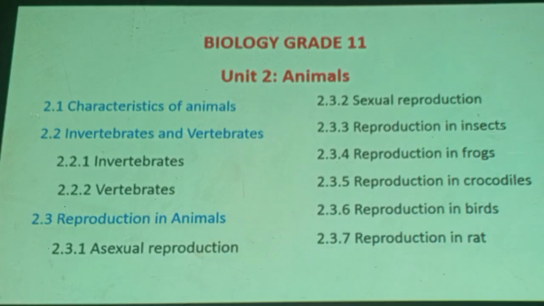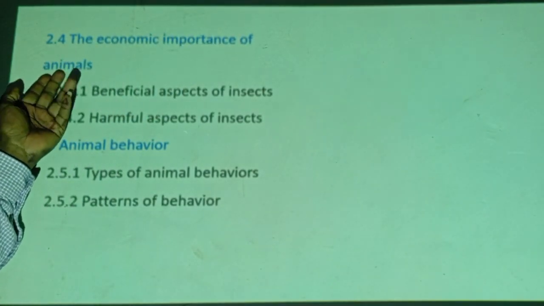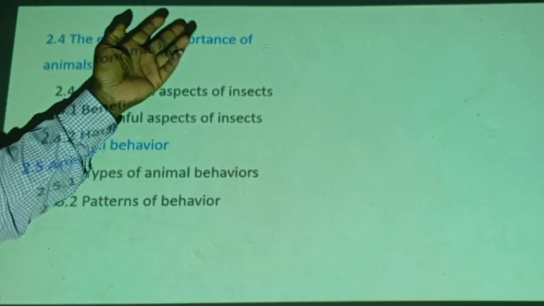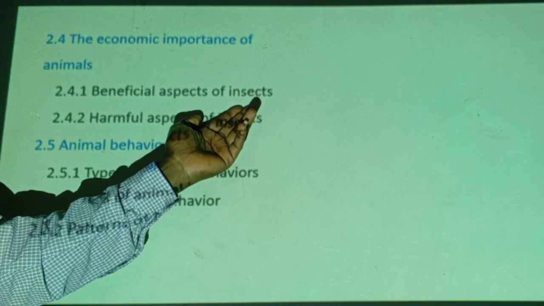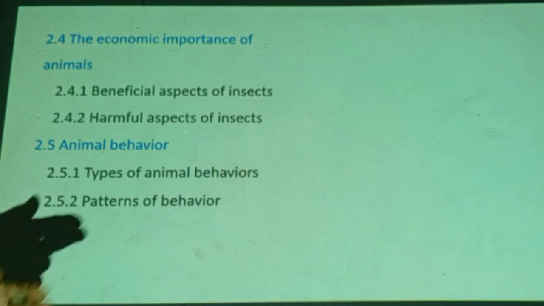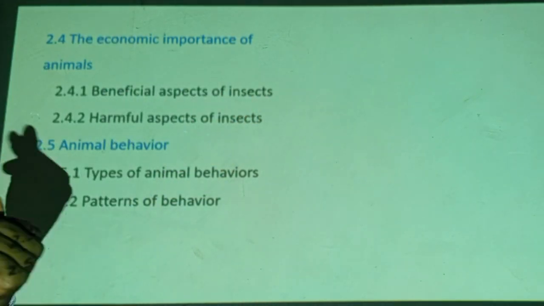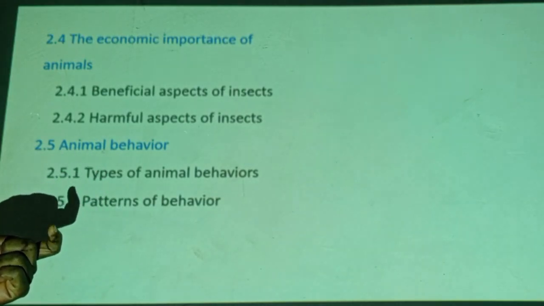And the other content of this unit is the economic importance of animals. Under this subtitle, the economic importance focuses on insects. Of course, it says animals, but from animals, the economic importance of insects, the two aspects of economic importance, are discussed.